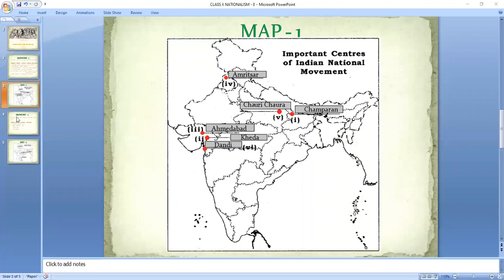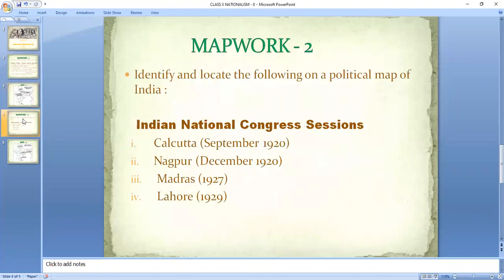Now we will move on to our next map. When we move on to our next map, we should be clear about a few important things that are to be marked. Now look carefully. In the second map we have to mark a few of the Indian National Congress sessions. Okay, I am repeating: the Indian National Congress sessions are these. These are 4 sessions that we need to know.